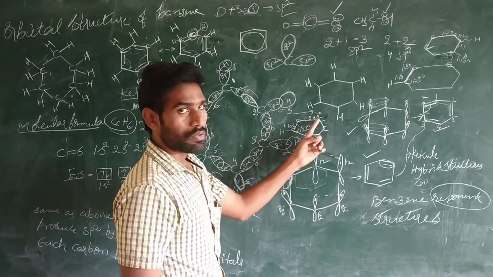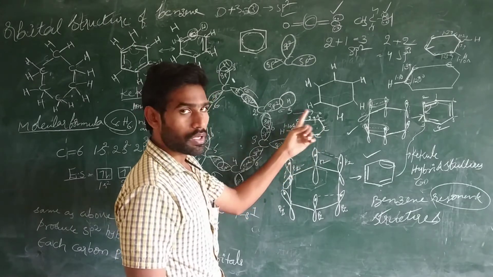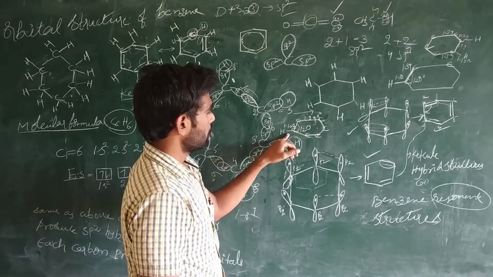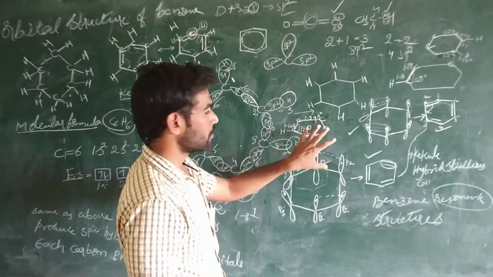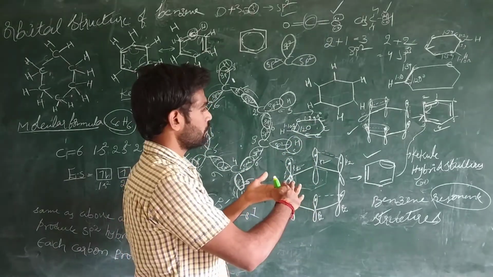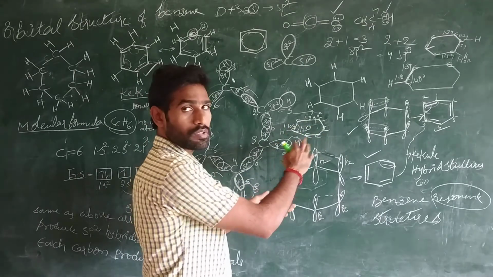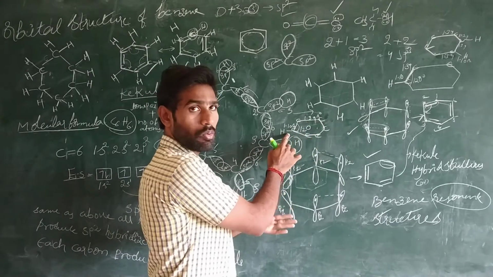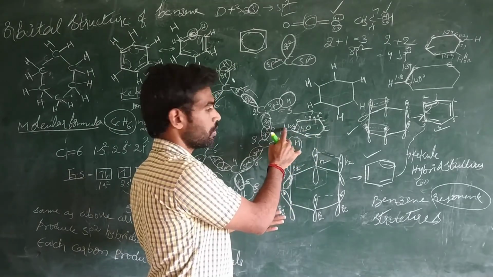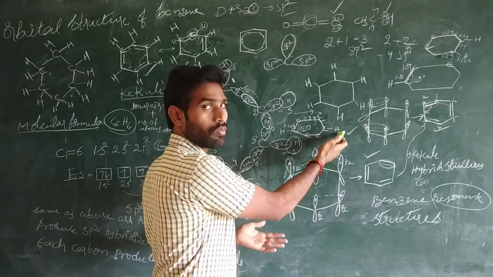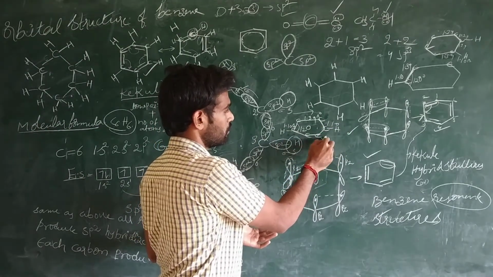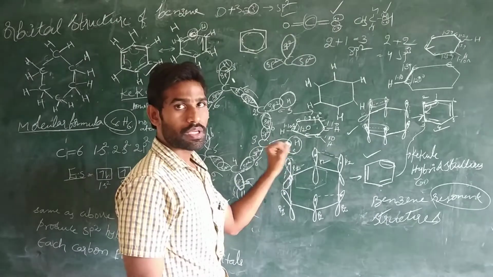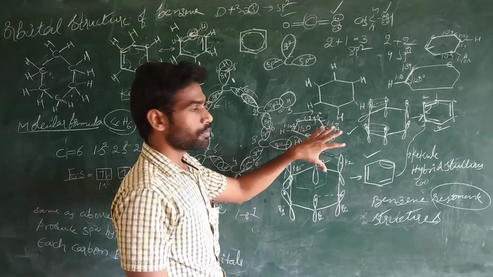For every carbon atom, the distance between the carbons, the bond length, is 1.39. And all the carbon atoms and hydrogen atoms are in the same plane, and they are overlapping and producing pi bonds at different areas. The bond length between this carbon and hydrogen is 1.10, this carbon and this hydrogen is also 1.10, and this one is also 1.10. That's why all the carbon atoms and hydrogen atoms are in the same electronic environment, same distance and same plane. That's why they are producing the mono-substituted products.